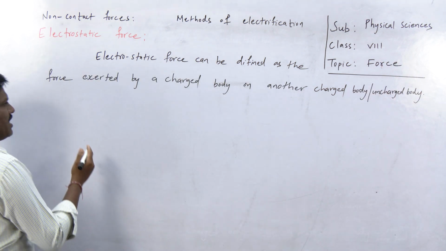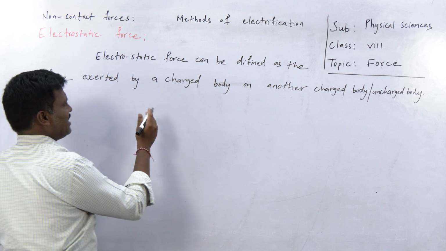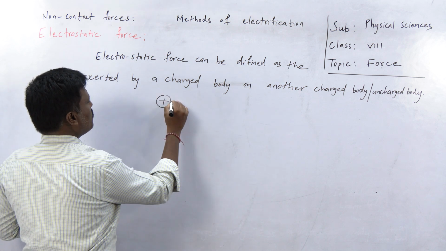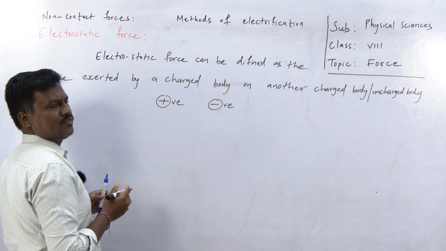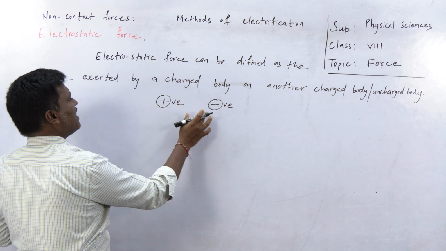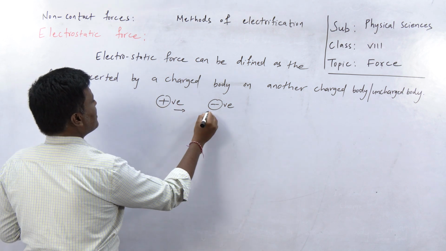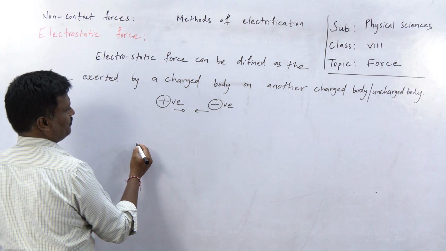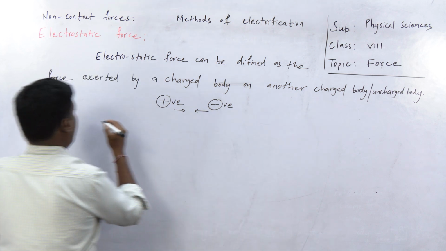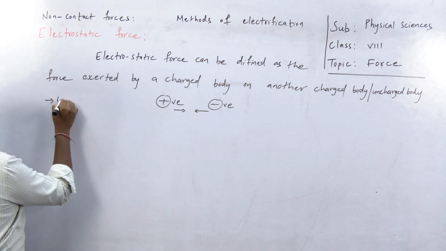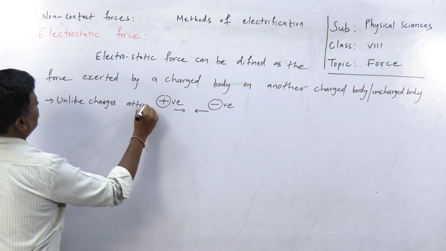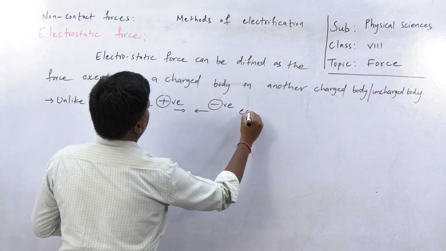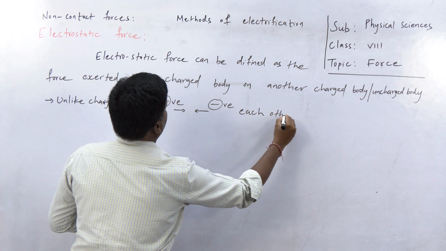This electrostatic force is exerted between positive charge and negative charge. There are two types of charges. Unlike charges attract each other.